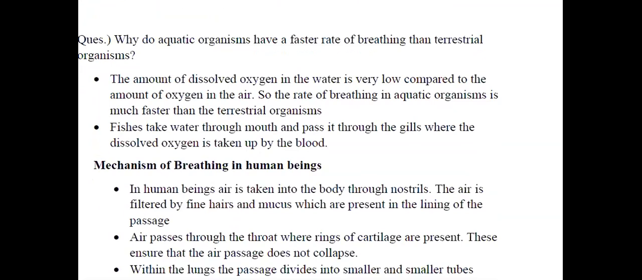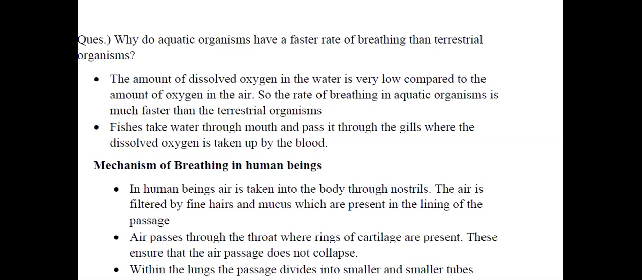As a result, the fishes take water through their mouth, pass it through their gills, where the dissolved oxygen is taken up by the blood. So this is a very important question for the examination purpose. Why do aquatic organisms have a faster rate of breathing? Because the amount of dissolved oxygen in the water is very low compared to the amount of oxygen in the air. So what have we discussed so far?